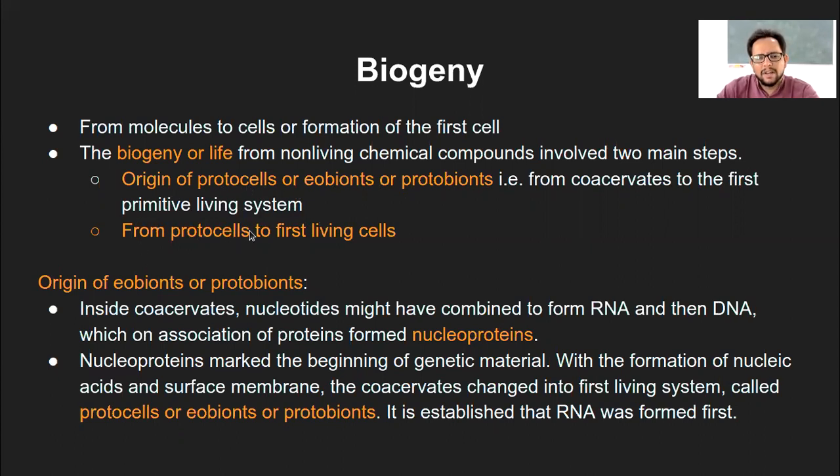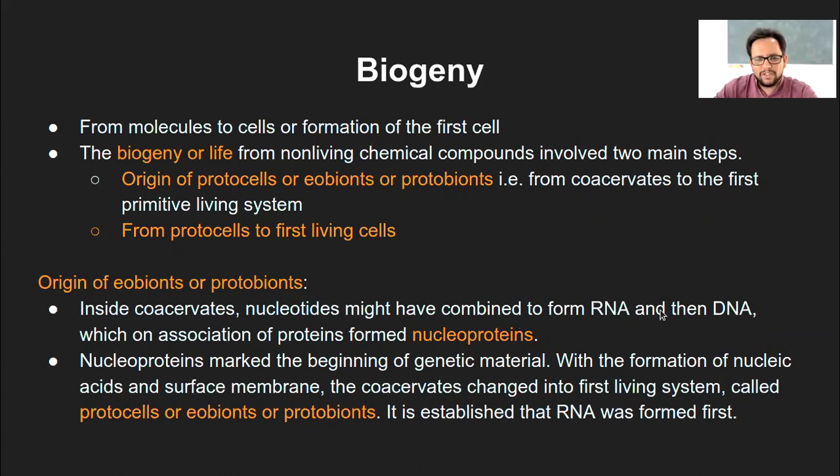And the second one is from protocells to the first actual living cell, what we call as prokaryotes. So we'll see these processes. So in origin of eobionts or protobionts, inside the coacervates, we know now that nucleotides might have combined with certain molecules, like let's say protein, to form RNA molecule. And then it ultimately adapted itself over millions of years to form into DNA, which was more stable. And this part we had already studied in the last chapter of molecular inheritance, why the RNA is less stable and why DNA is more stable and so on.